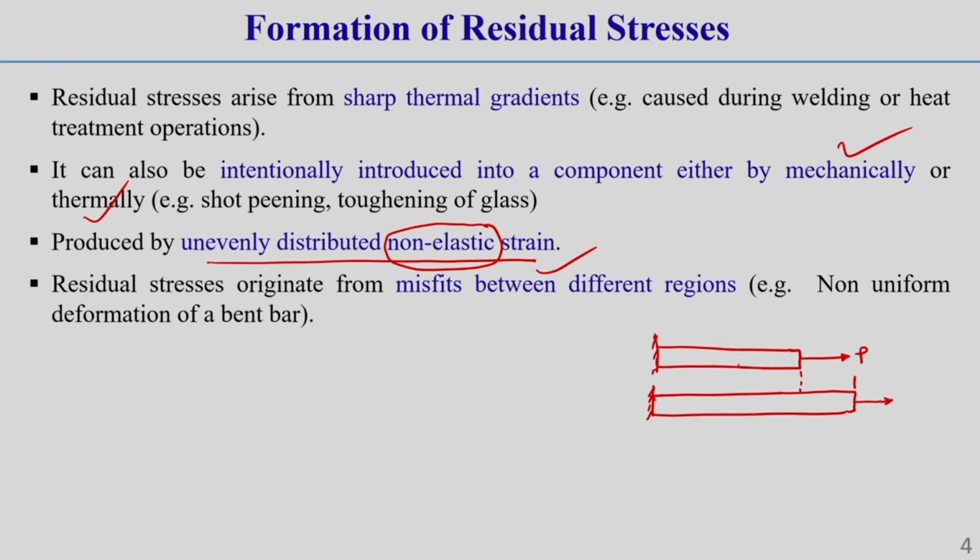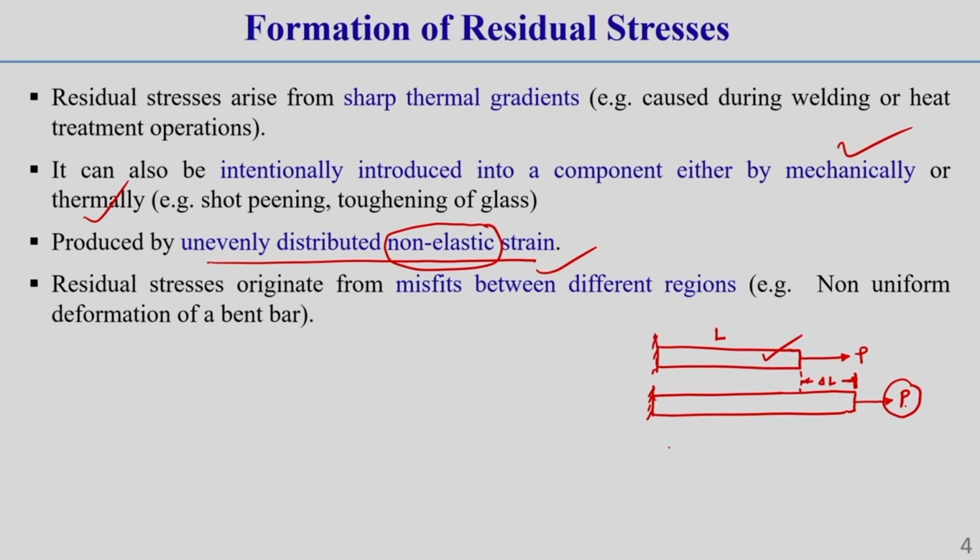Let the initial length be L. Now, let the increment of length be delta L, correct. Now if we remove this force P, then this body will return back to its original shape. Okay, that means this stress will release and it returns back to its original shape.